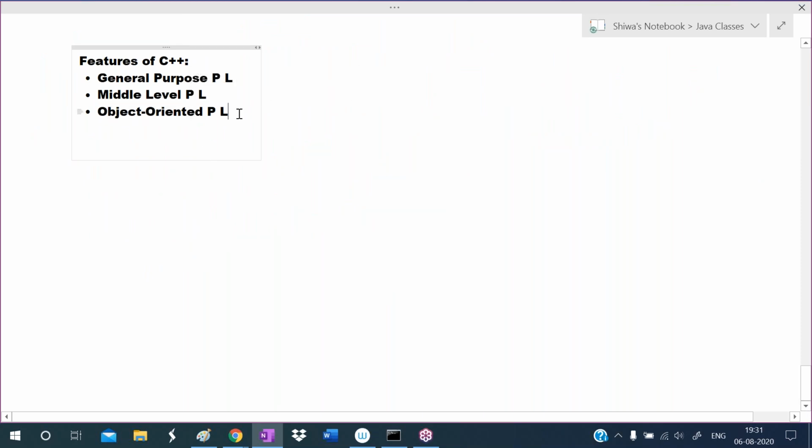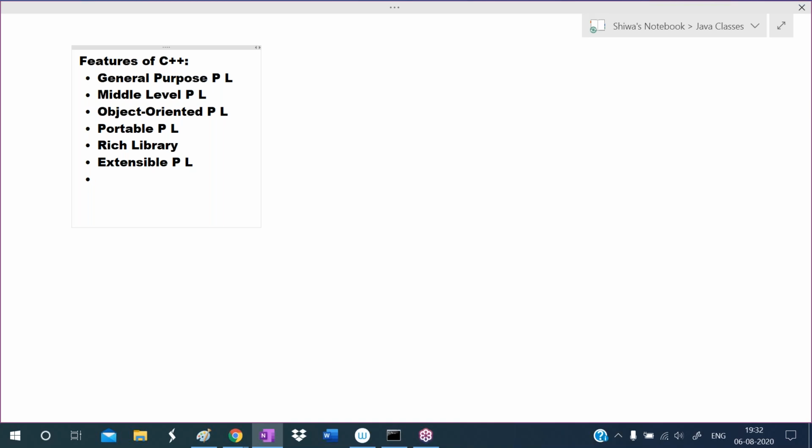C++ is the object oriented programming language, and it is portable. It has the portability feature. It is providing rich library to us, so predefined classes are available, predefined functions are available. And it is an extensible programming language.